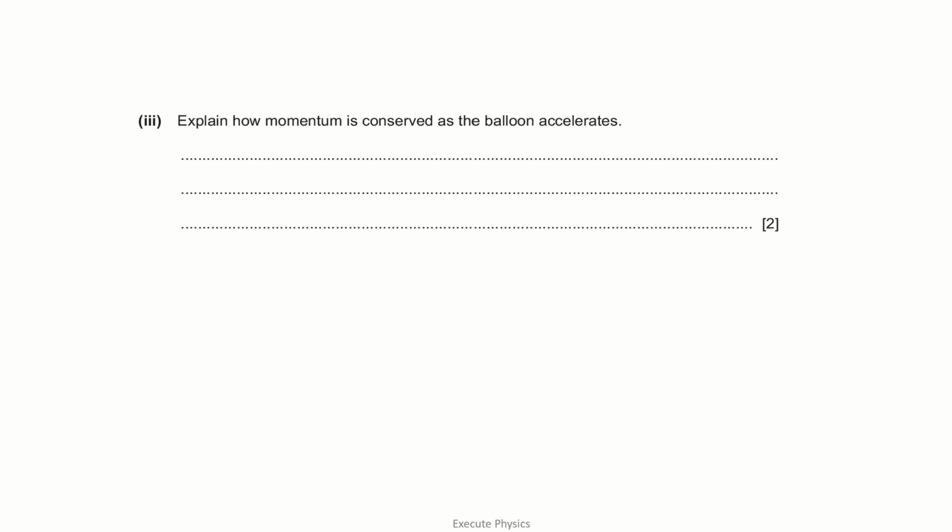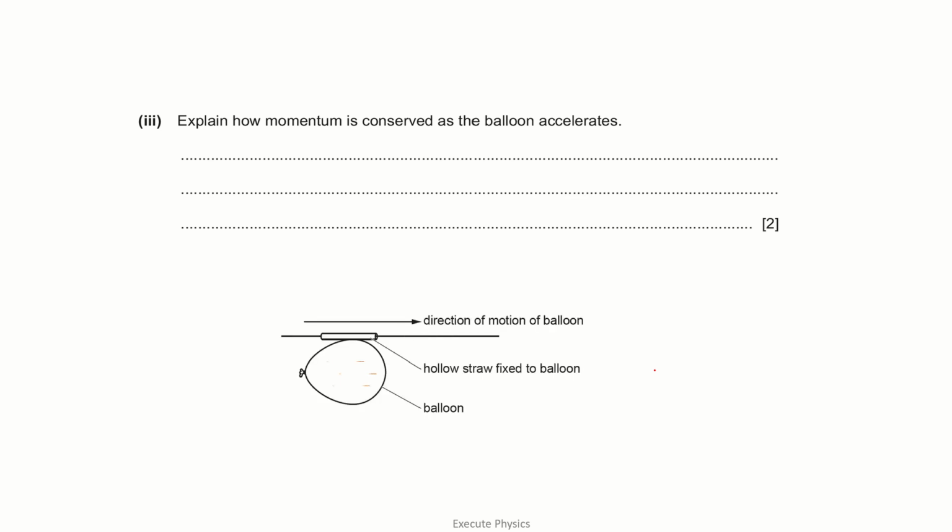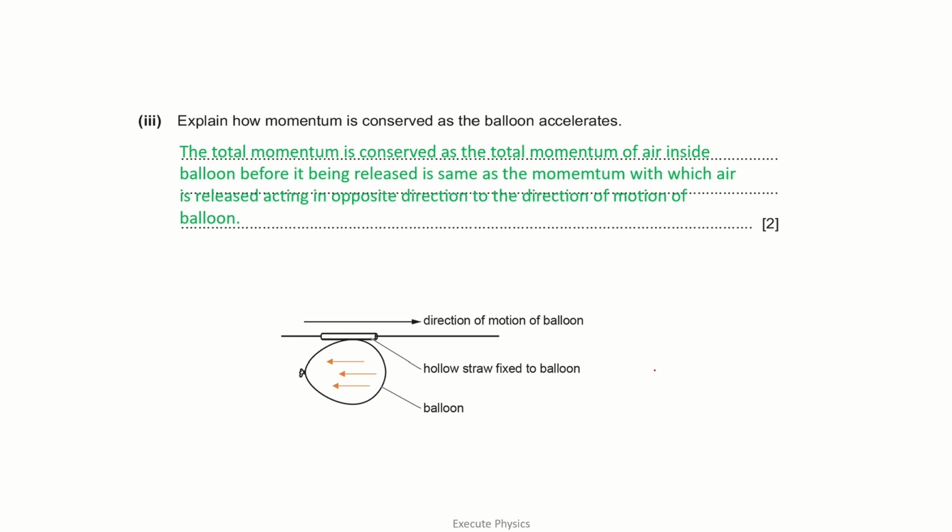The air molecules within the balloon were moving. So the momentum with which they were moving should be equal to the momentum after it is released. So we conclude that the total momentum is conserved, as the total momentum of air inside the balloon before it is released is the same as the momentum with which air is released, which moves in the opposite direction to the direction of motion of the balloon. It is a 2 mark question.